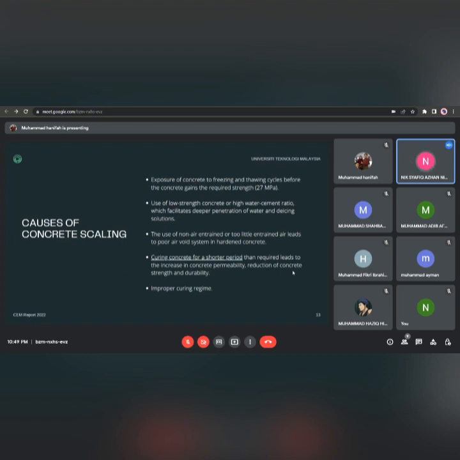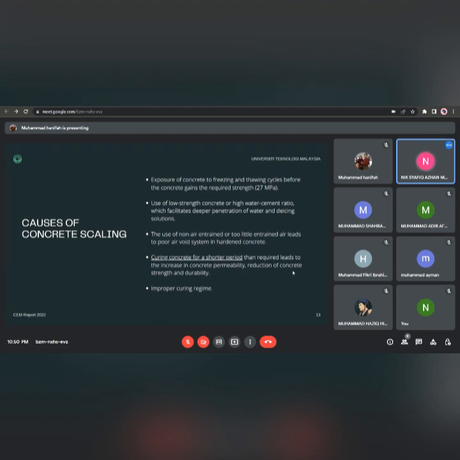Causes of concrete scaling: one, exposure of concrete to freezing and thawing cycles before the concrete gains the required strength. Second is use of low strength concrete or high water cement ratio, which facilitates deeper penetration of water and solutions. Next is the use of non-air entrained concrete or too little entrained air, which leads to a poor air void system in hardened concrete.